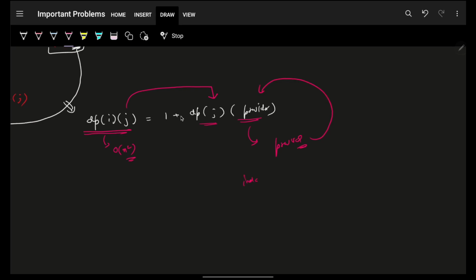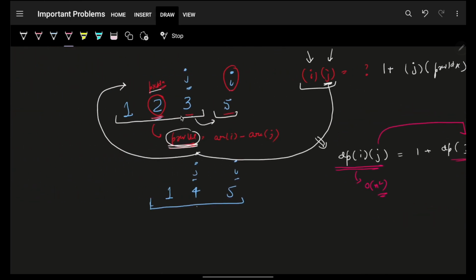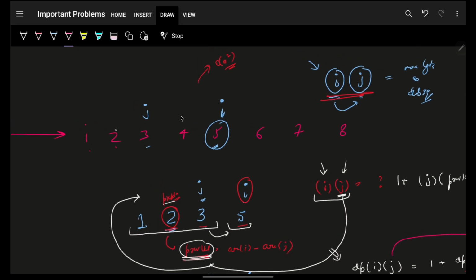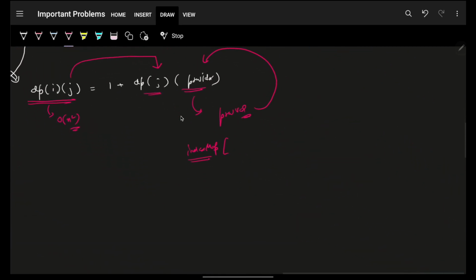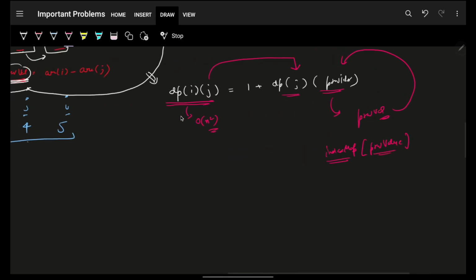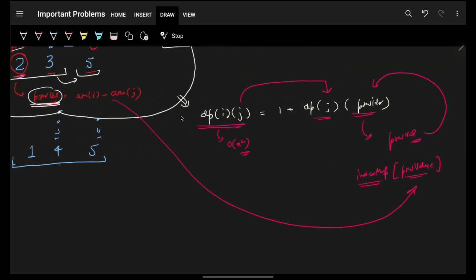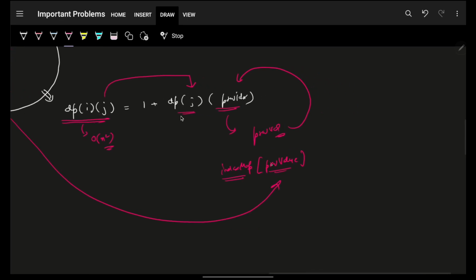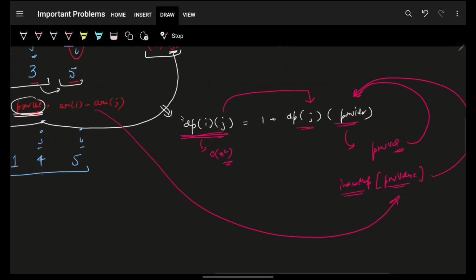I can maintain an index map, a hash map, and populate it with all the values, which means for value 1, index 0, for value 2, index 1, and so on and so forth. With that, I will pass in the previous value, which I can easily compute. As I told you, the previous value can easily be computed by arr[i] minus arr[j]. That gives me the previous index, and I can put that up here. That's how simply you can solve it. No other logic at all. And because you are simply memoizing at every step, that's completely fine.